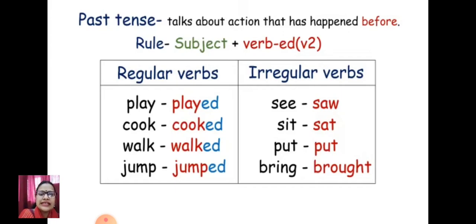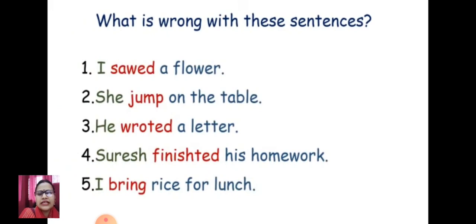For example, when it is a regular verb, play becomes played, cook becomes cooked, walk walked, jump jumped. This is their verb second form, V2. But there are some irregular verbs which will change their form. For example, see, saw, seen; sit, sat; put, put; bring, brought. So this is how you are supposed to use your verb second form when we talk about past tense. Very good. So there are some examples.